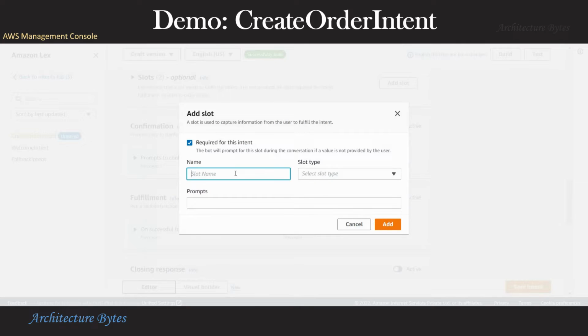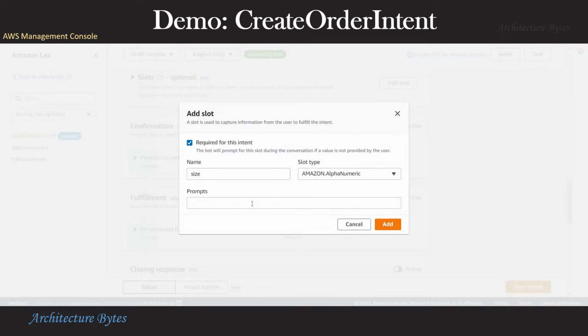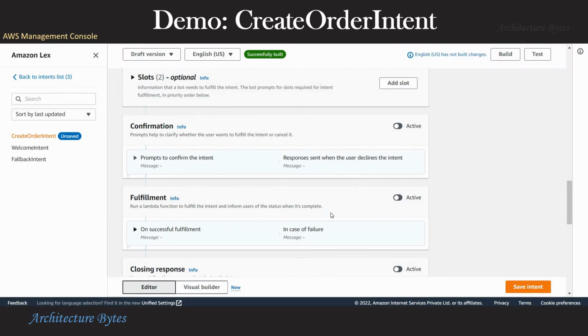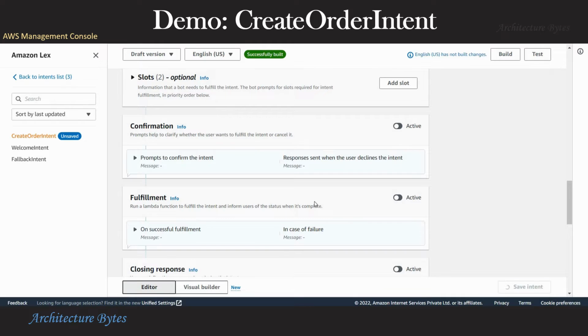Okay, we add one more slot to find out the size of the ice cream. So things like small, medium, large. So for now, we can possibly select alphanumeric as its slot type and prompt the user accordingly. What size, small, medium, large. However, we can also add a custom slot type. So we cancel that and let's go and add a custom slot type. Let's save this first.